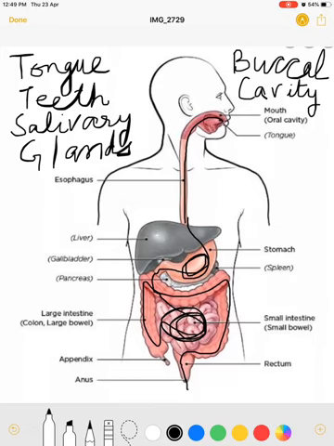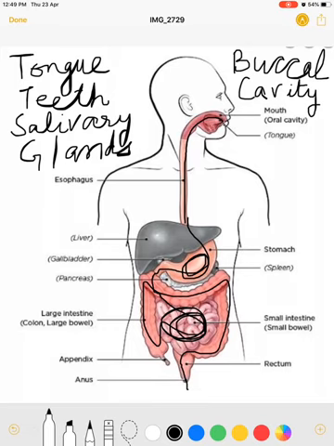You have studied about the tongue and teeth in your previous classes. There are taste buds on the tongue, and there are teeth in our mouth, which are of four types: incisors, canine, premolars, and molars.